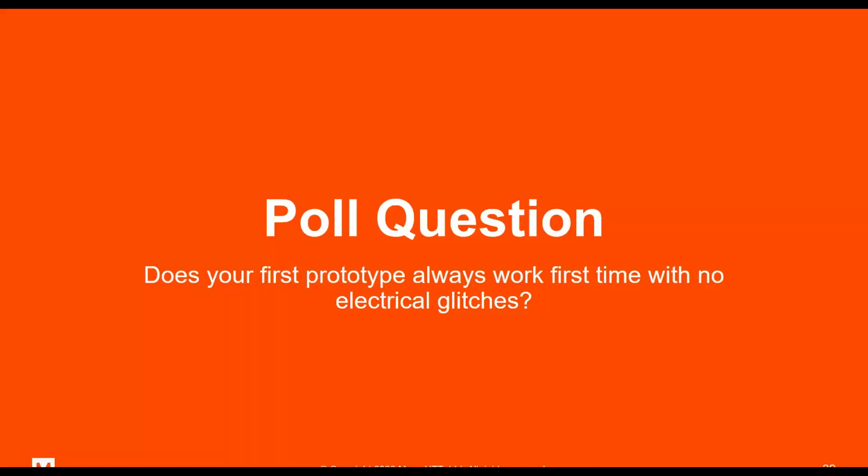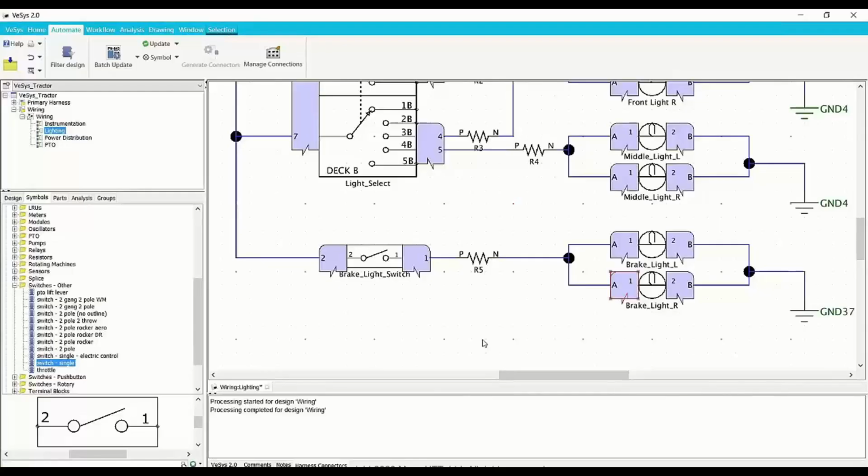Thank you, Dan. Thank you for the poll. Okay, so from the poll results, we can see that no one always gets the first design right the first time. And essentially, what we're trying to show you here is that we can leverage the tools inside VSys to help us bridge that gap and pull the poll maybe more towards having the design right from the first time. So in this video, the designer, we're going to utilize VSys native collaboration features to complete a design verification.